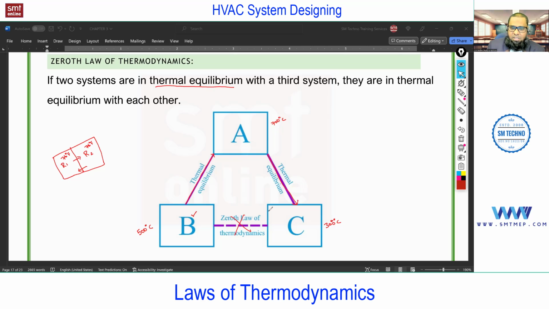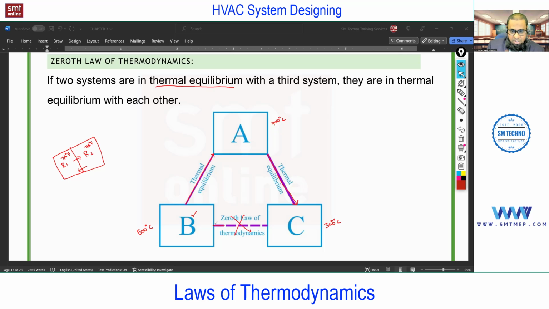First of all, whenever there is a temperature difference, heat will transfer, and the direction of that heat transfer we'll discuss in the second law. When you connect two bodies at different temperatures, heat will transfer because of this temperature difference. The heat from A will transfer to B and to C. After some time, the temperature of the three bodies will be the same. That is the zeroth law.